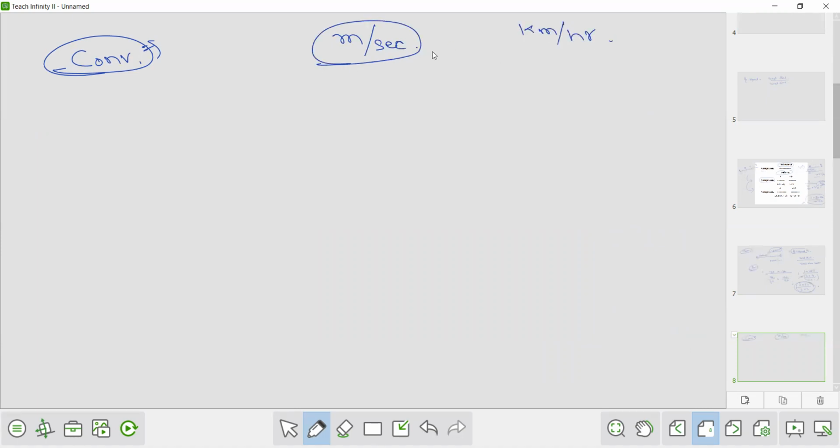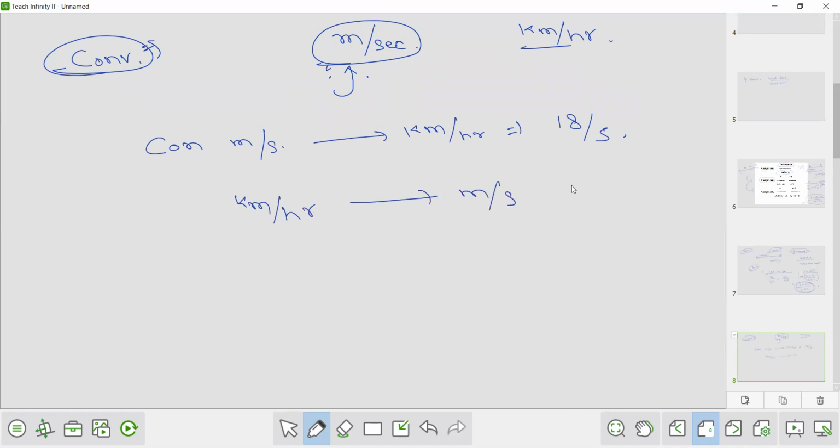Which is the greater unit, meter per second or kilometer per hour? Meter per second is the greater unit. So when we have to convert meter per second into kilometer per hour, we multiply it by 18 by 5. And when we have to convert kilometer per hour to meter per second, we multiply it by 5 by 18.